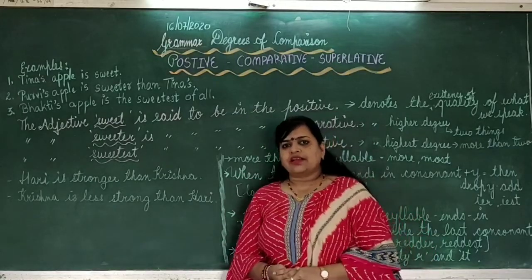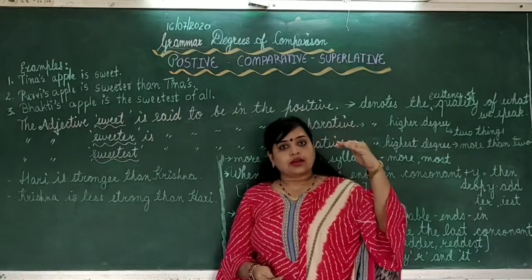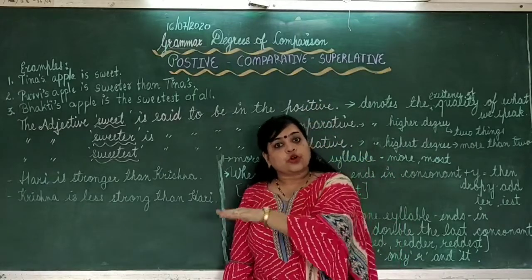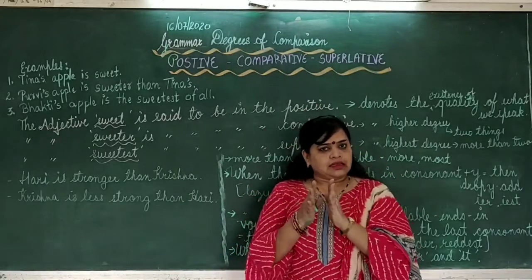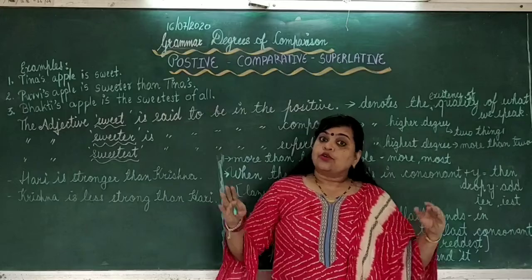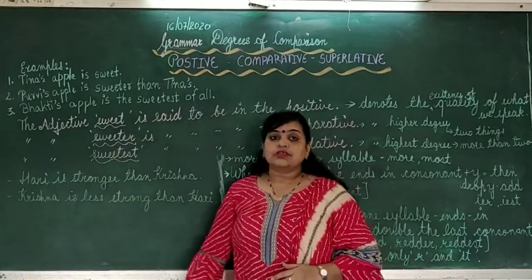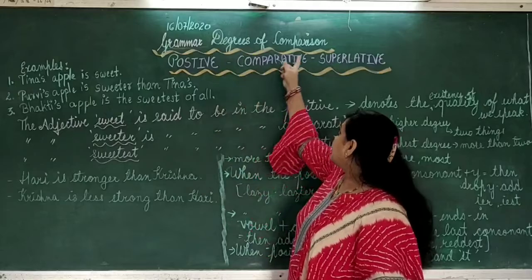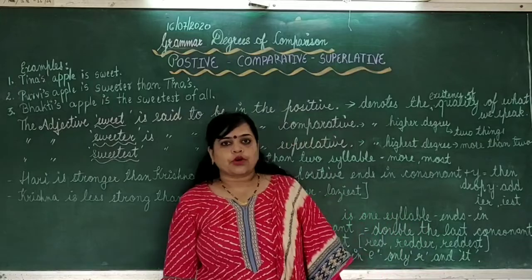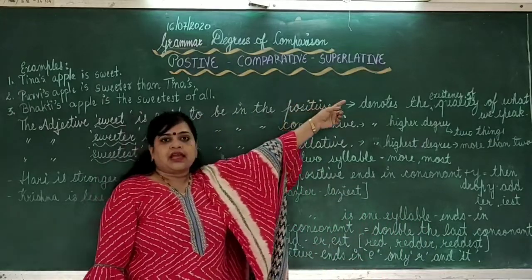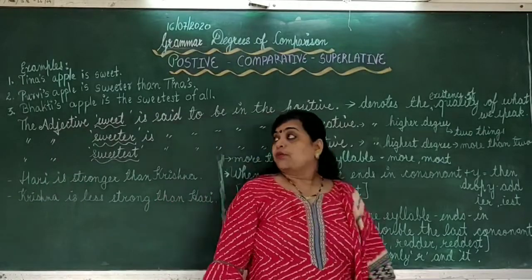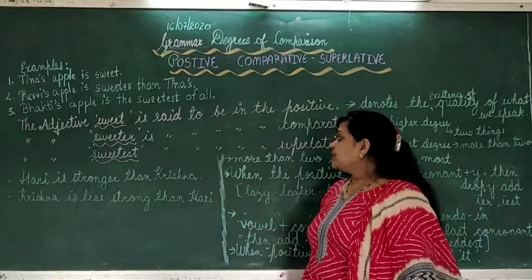You must have already heard tall, taller, tallest, short, shorter, shortest, thin, thinner, thinnest, fat, fatter, fattest. So, these are all the degrees of comparison. There are 3 degrees of comparison: positive, comparative and superlative. When to use positive, comparative and superlative.